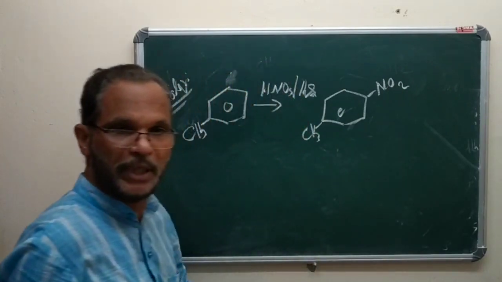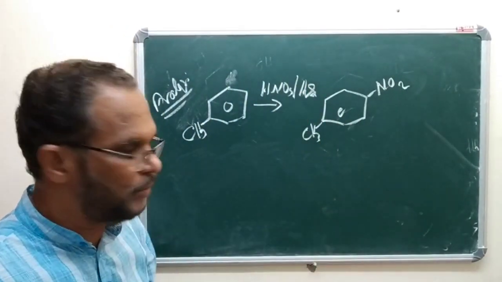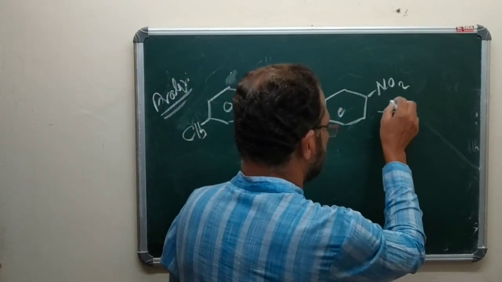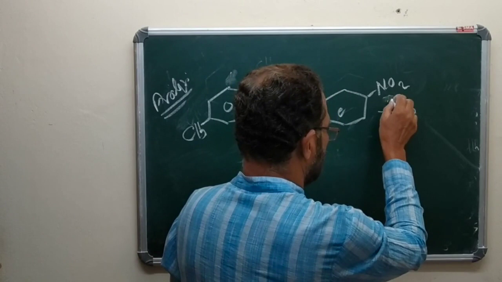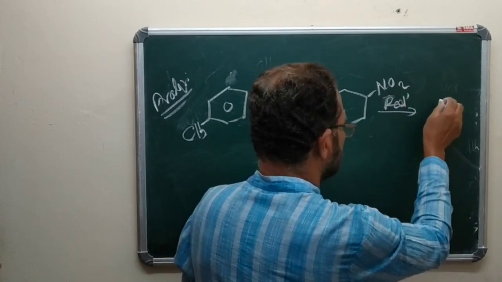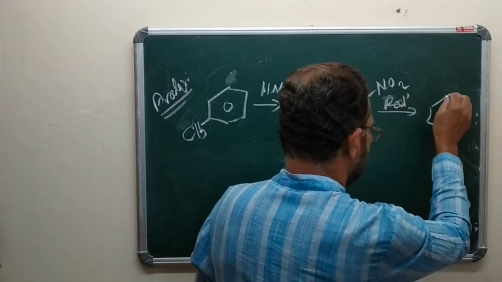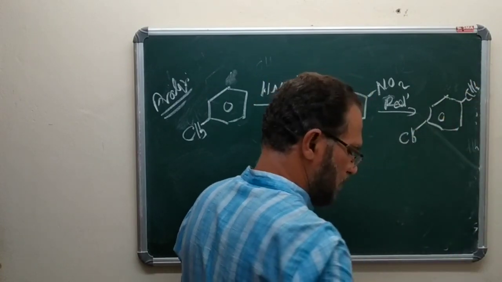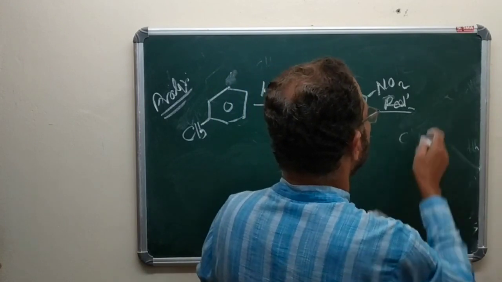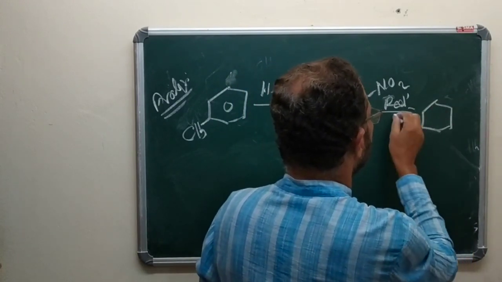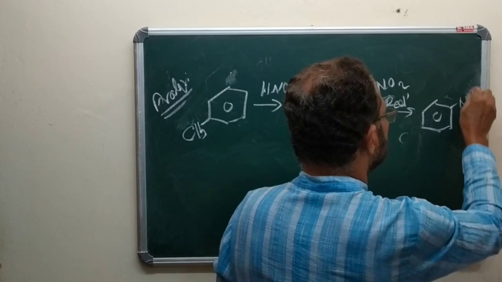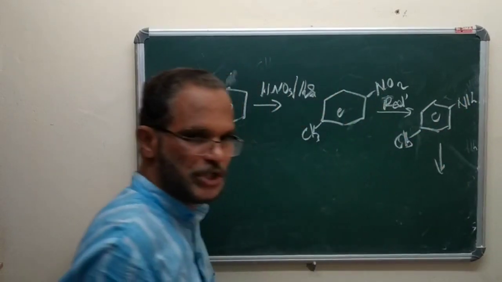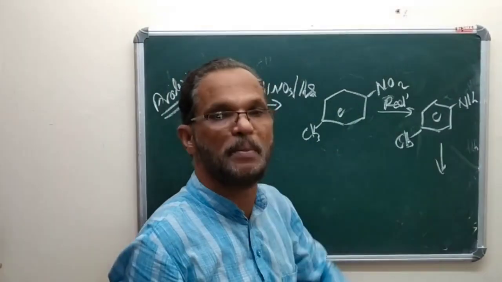You have to separate the para variety from the ortho one. Then subject this to the reduction reaction. Then you will get para-toluidine, CH3, NH2, CH3. According to the analysis part, next one is bromination.